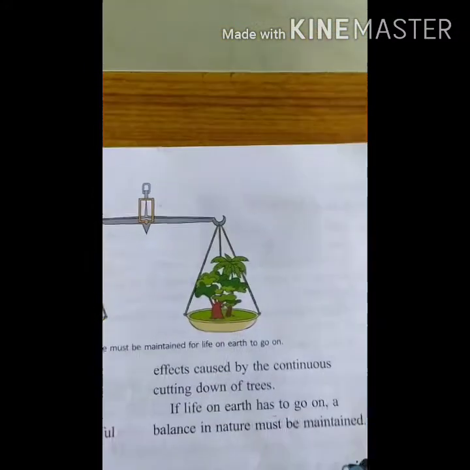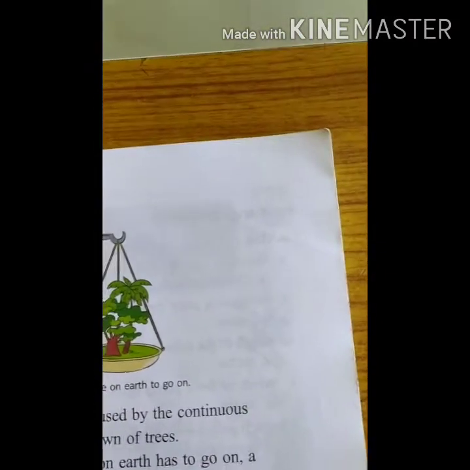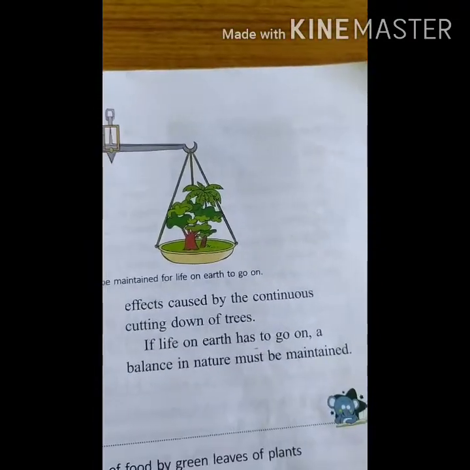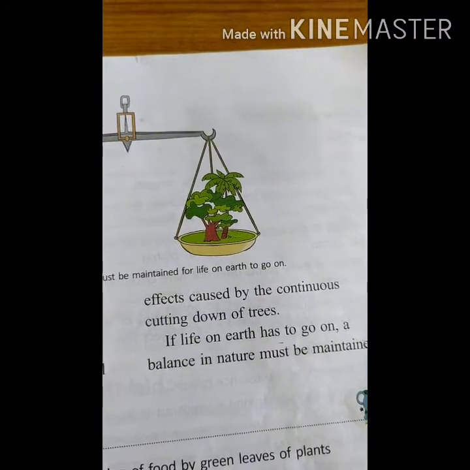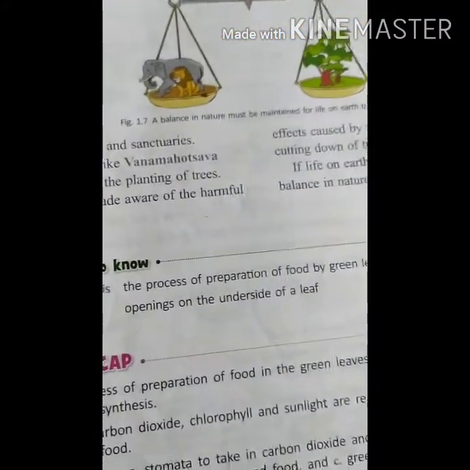If we have to survive on this earth, then it is compulsory that we maintain our balance. We should not disturb the ecological balance. Okay, children? Yes.